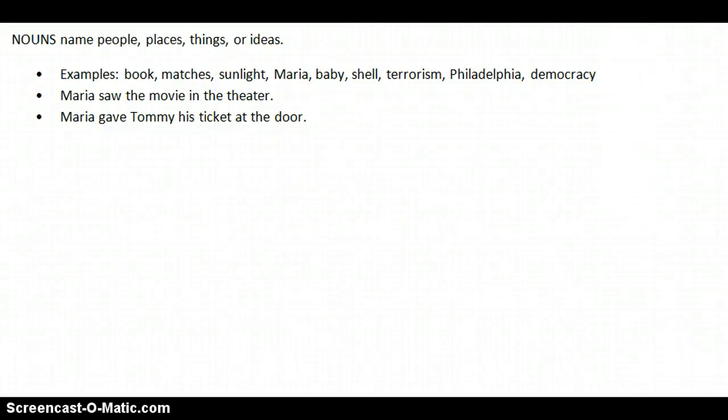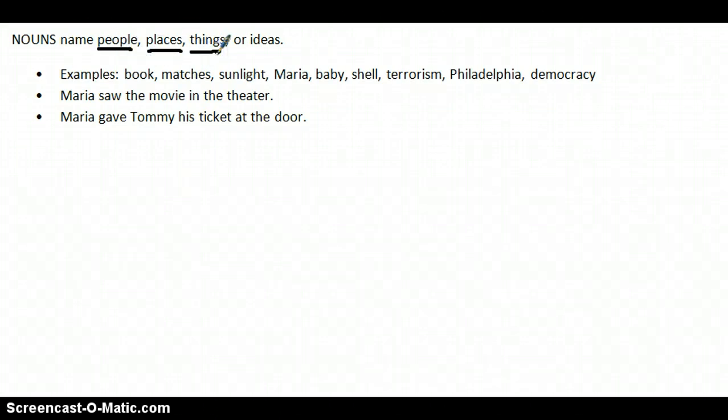Okay, today we're going to talk about the first of 8 different parts of speech that make up the sentences that we use. And it's the one that most of you probably know the best, and that's the noun. The textbook definition that you probably learned since you were in elementary school is nouns name people, places, or things.